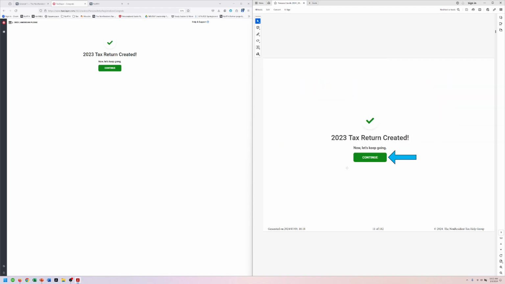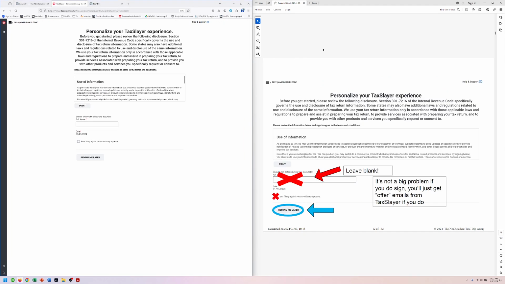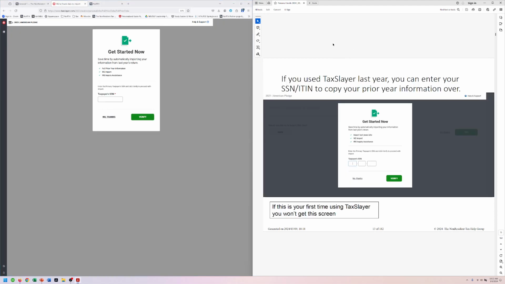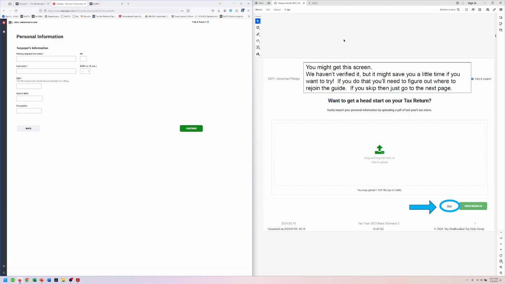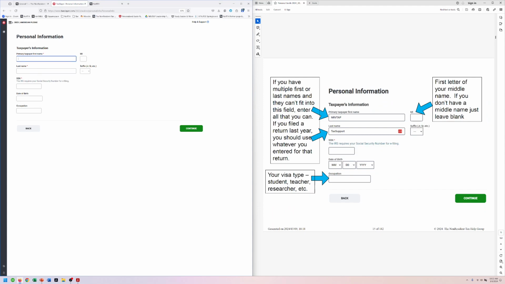All right, so here we are, tax return created. So let's continue. We're going to leave blank, remind later. Basically, do you want to get offers from them? We're going to say no thanks. We're going to enter some information. So for us, we're going to say this is Lisa. We're going to use a pretend number because we're not actually filing a tax return for her. We're just doing this as an example.